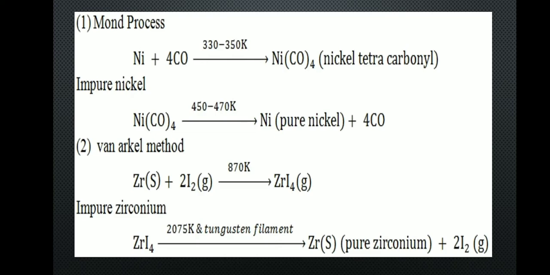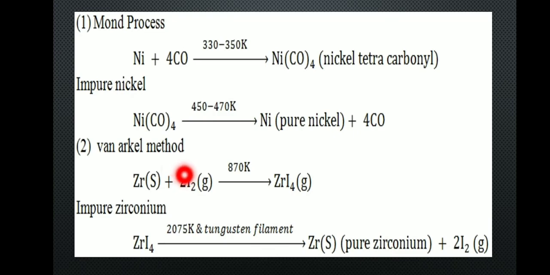On heating nickel tetracarbonyl at around 460 Kelvin, the complex decomposes to give pure nickel metal. Next one, Van Arkel method.